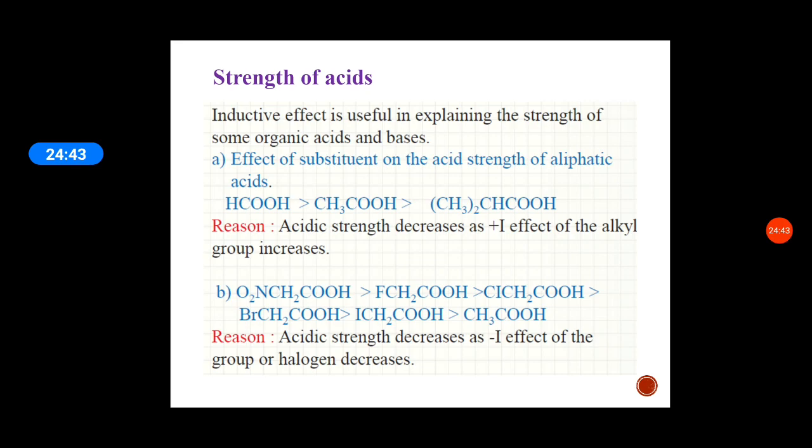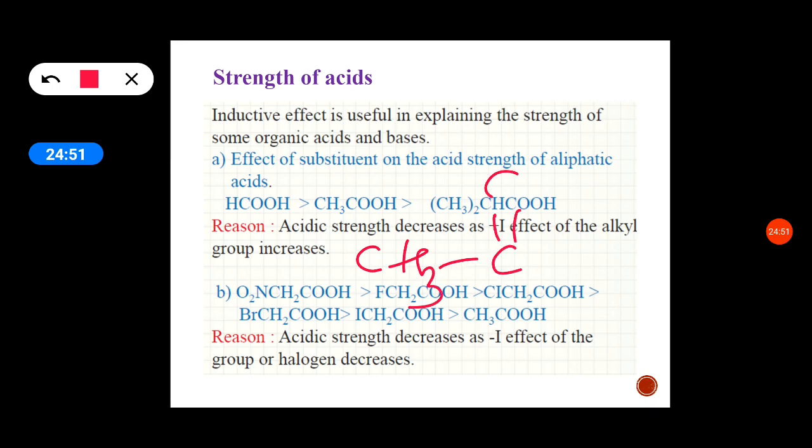Like that, we'll see here CH3, C double bond O minus plus H plus. So when this H plus is released, if this COO ion becomes stable, then only it releases H plus easily.